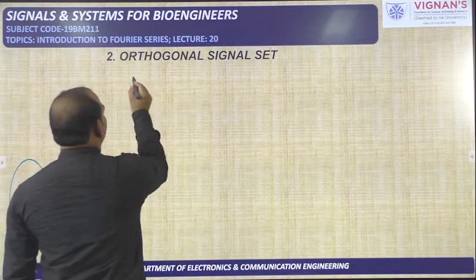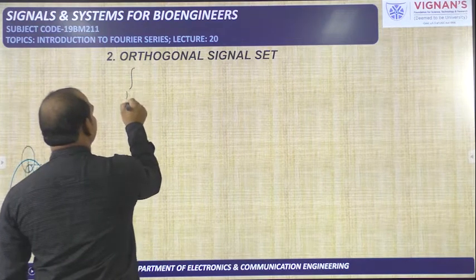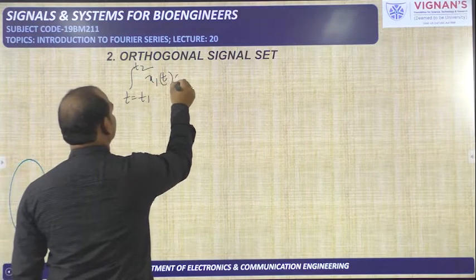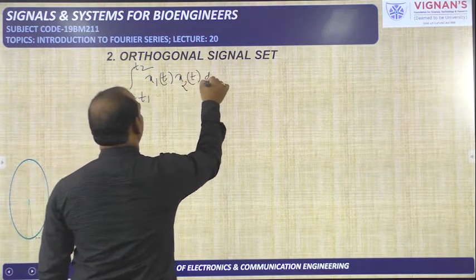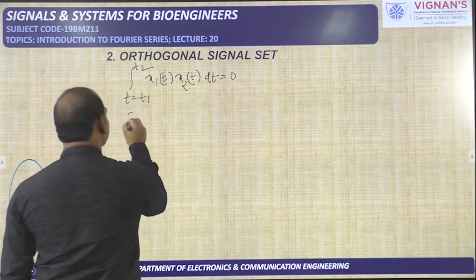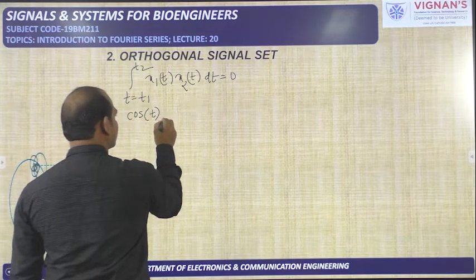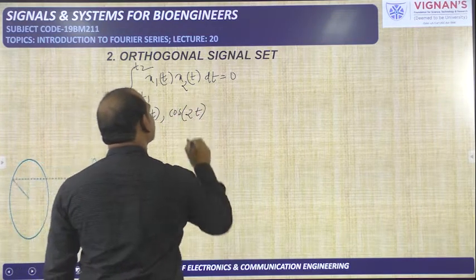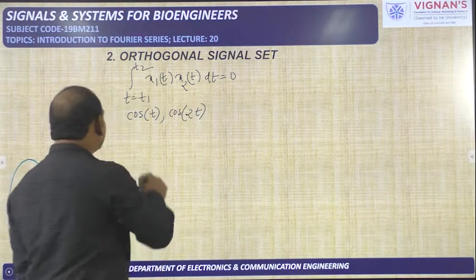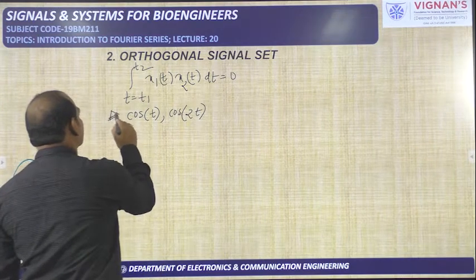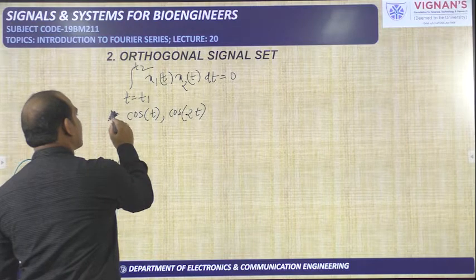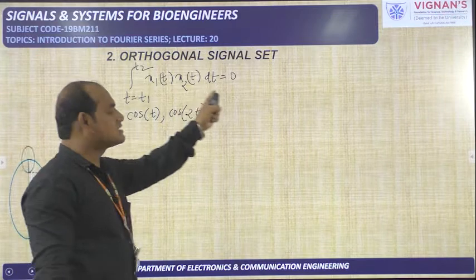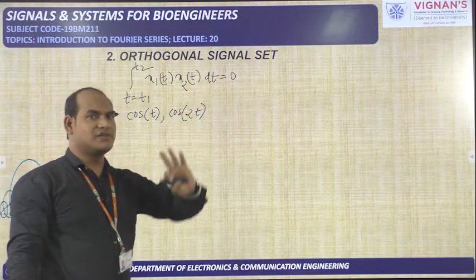So in case of trigonometric Fourier series, we need to do this particular analysis for different signals. First I am checking cos t with cos 2t, whether these two are orthogonal or not. In order to check orthogonality between two signals, this is the condition we need to follow, over one period.